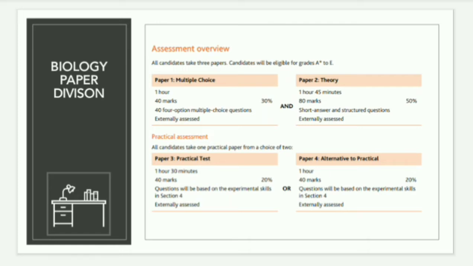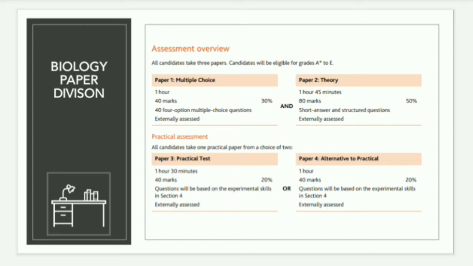What is the paper division in Cambridge for biology? You will be having three papers. One is the MCQs type paper, the second one, which is paper number 2, is the theory paper, and the other one is the practical paper or alternative to practical. It is the choice of students whether to appear in the practical test or in ATP, alternative to practical. In Pakistan, most schools prefer to take ATP rather than the practical test because of transparency issues. So in our school, you will also be appearing in ATP.